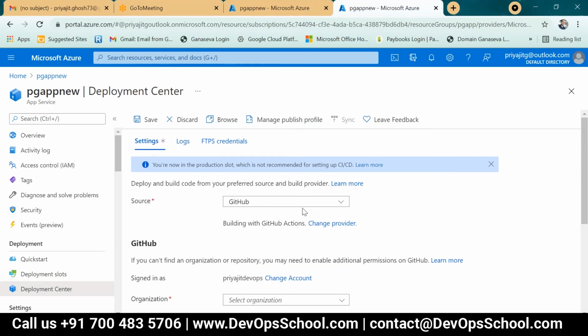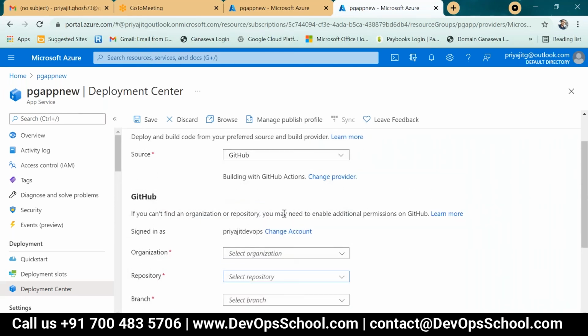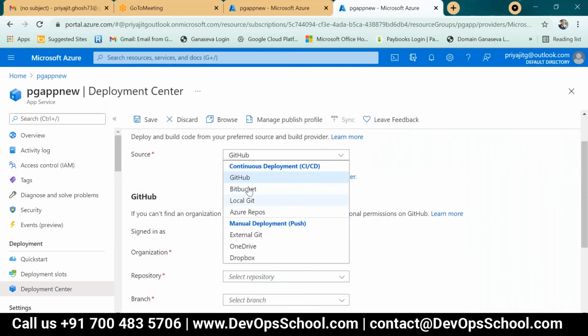First, you have to create one DevOps account, then name your organization, repository name, and branch name. After that, build the code to that particular GitHub or any supported repository. Azure Repos is also no problem. Then you deploy it through what Microsoft has mentioned here: continuous deployment, continuous delivery. That is CI/CD deployment through DevOps, with no manual intervention.